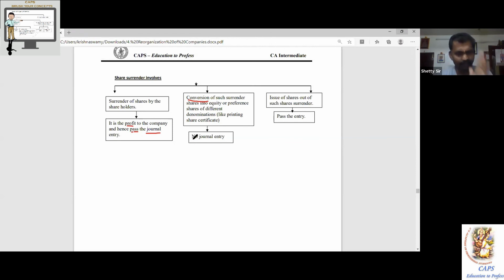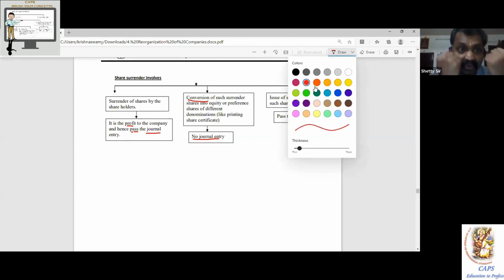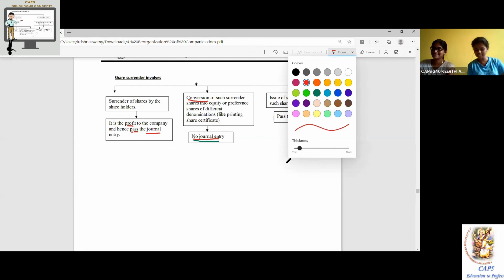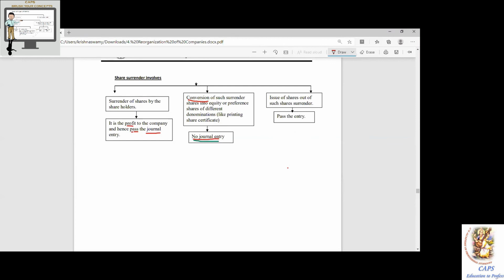I repeated this because 8 out of 10 times students will have a mood. Sir, I want to pass the entry. Control your mood. No entry. Continue. Issue of shares out of such share surrender, pass the entry. That you have to pass the entry. All of you clear about it? Yes, sir. Easy? Yes, sir. Simple? Yes, sir. Okay.